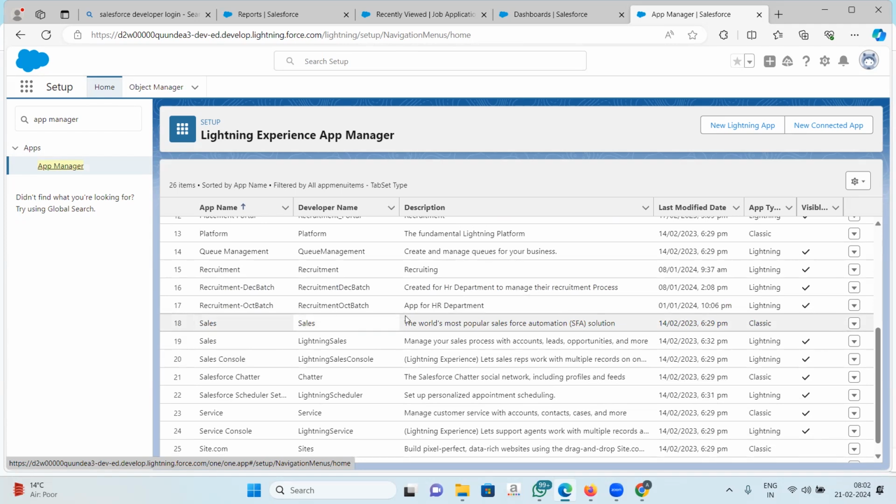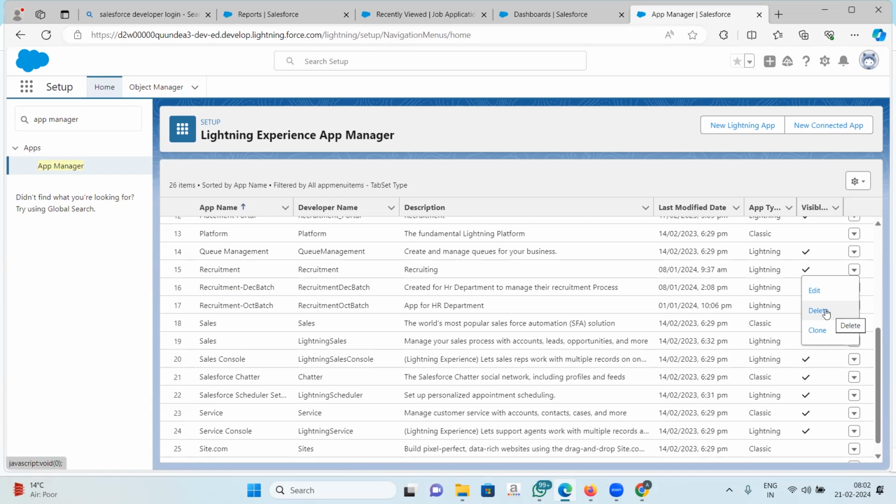If I click here, I cannot delete it, and I can only edit it a little bit. But this recruitment application is a custom application that I created, so I can delete it also, right? Everybody is getting a fair idea about the difference between the custom and the standard app?